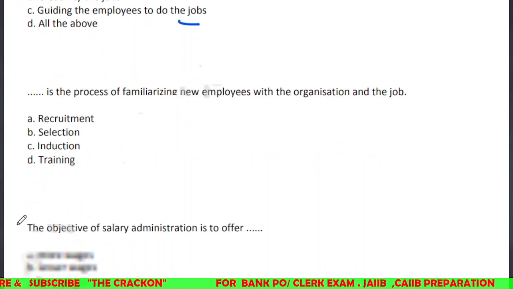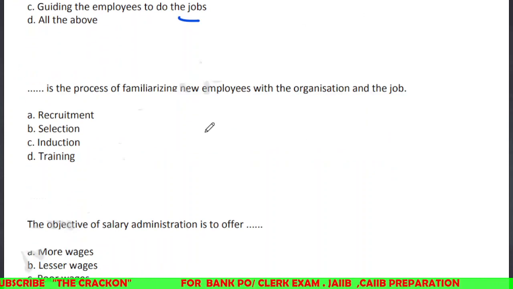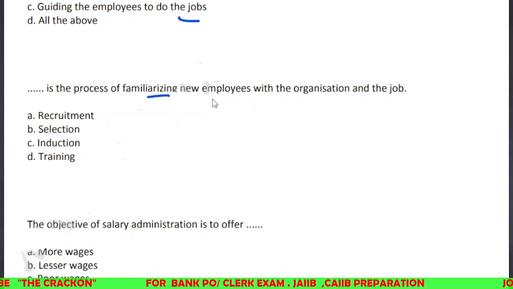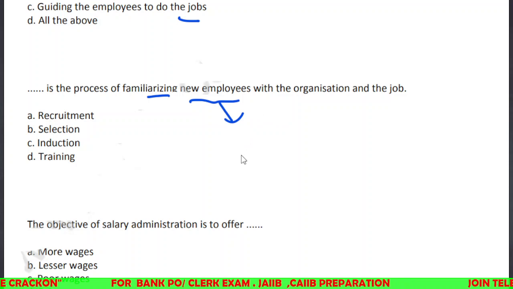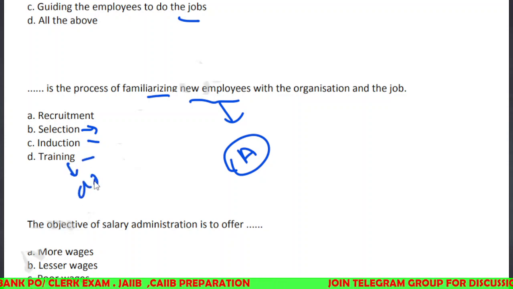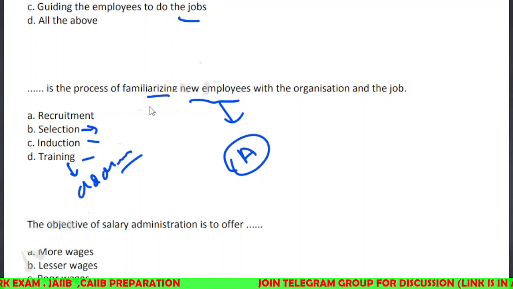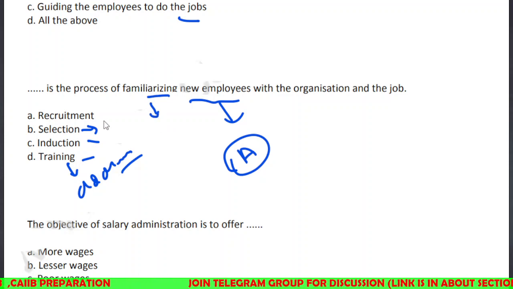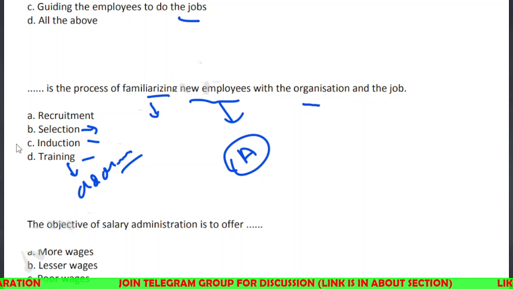Next one is dash is the process of familiarizing new employees with the organization and the job. Which one is the process of acquainting new employees, giving them an overall idea regarding the institution and their job profile? In recruitment they are selected, and obviously when they satisfy the criteria they are selected. Then they are added into the induction program, the training program. They are taught a little about their job, an overall familiarization, an overall idea regarding their job and their organizational profile. So this is our induction program.